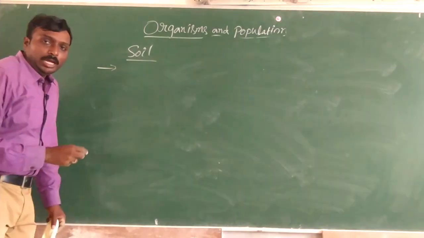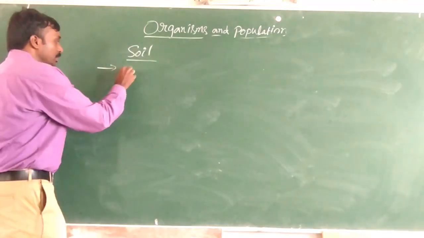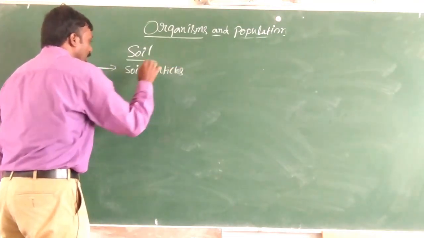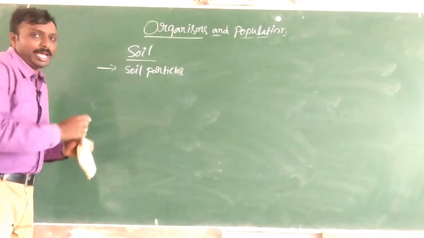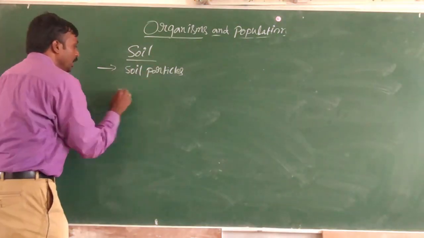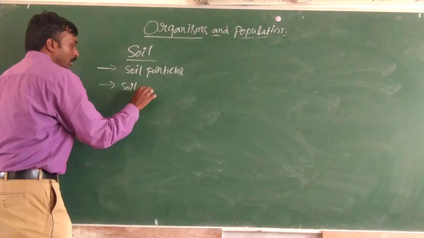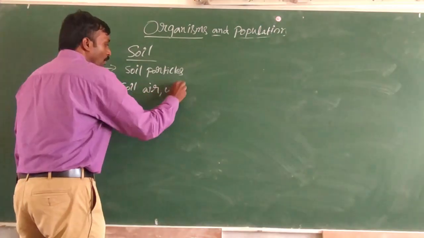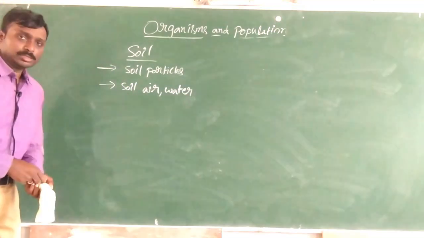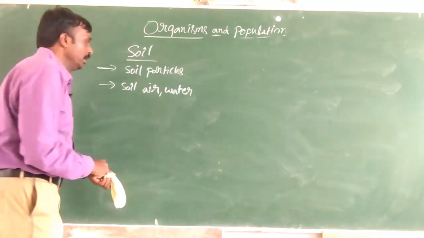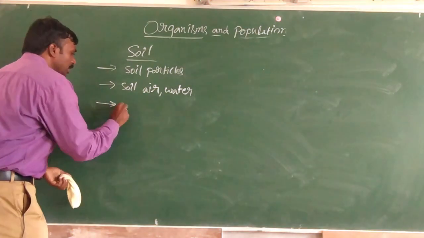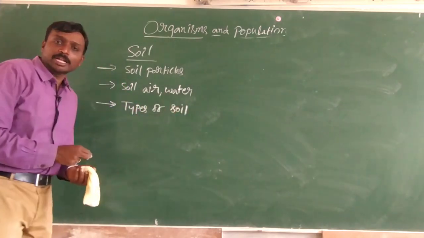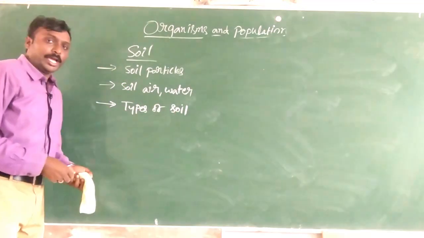Regarding soil, we need to understand something about soil particles: how they are arranged, in which manner they are arranged, and the presence of air and water in those soil particles. Now let us see the types of soil. How many types of soil can we understand in the environment?